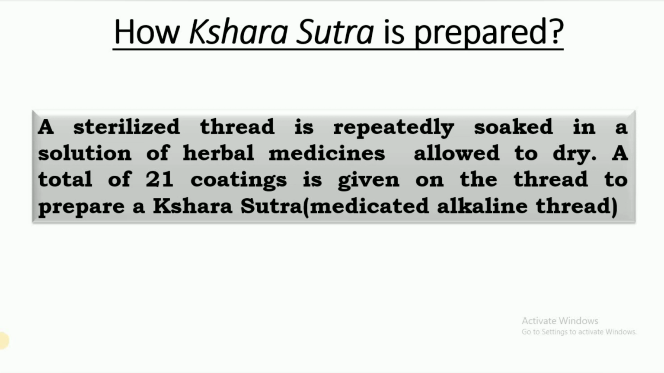So, how do we prepare it? We take a sterilized thread. Which thread we take, I will tell you that also. A sterilized thread is repeatedly soaked in a solution of herbal medicine and allowed to dry. A total of 21 coatings is given on the thread to prepare a Shar Sutra or medicated alkaline thread.